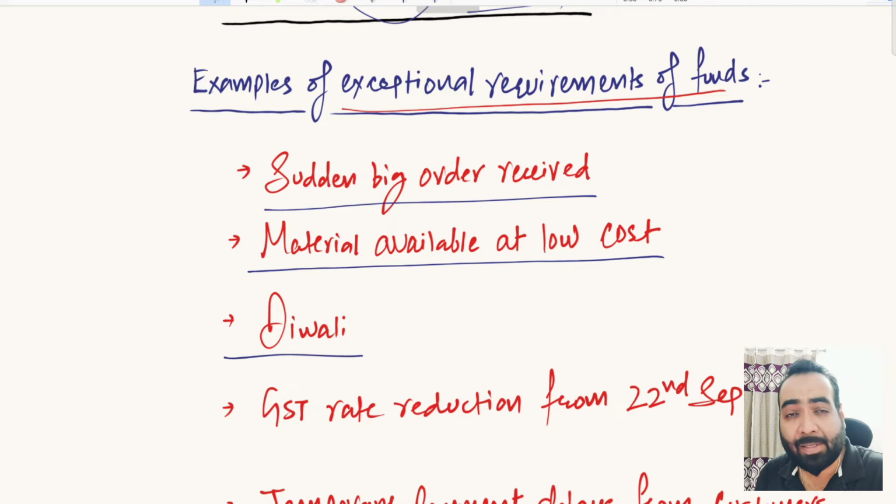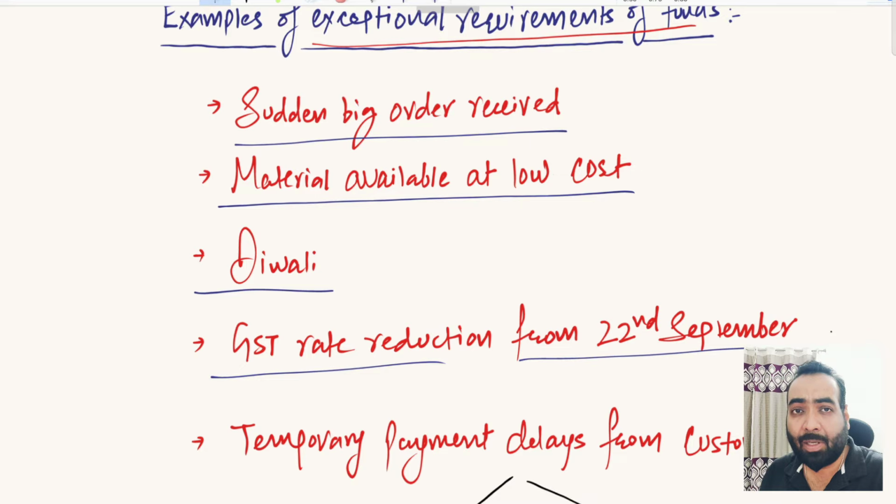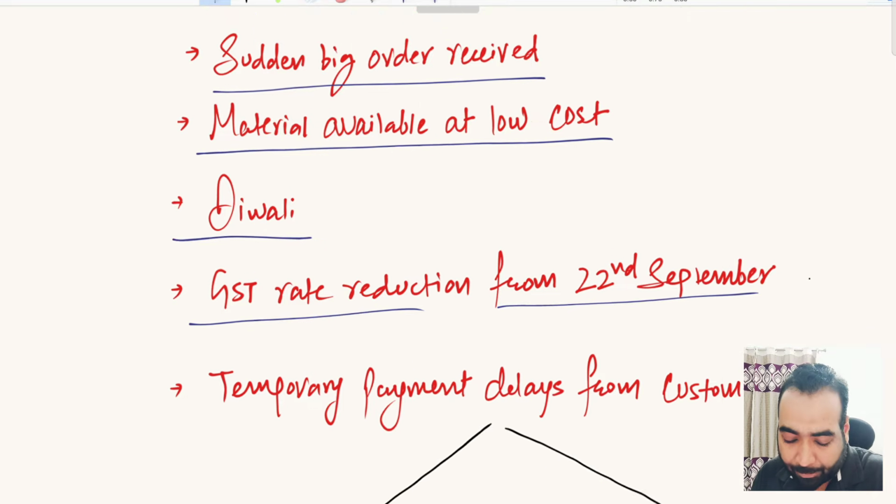So Diwali season is coming. During Diwali, you want to sell off your products, so you want to offer discounts, so for that also you need some additional funding support temporarily. GST rate has been reduced from 22nd September. So due to lower GST, procurements have increased. So you need additional funds to procure as much goods as possible at lower cost.